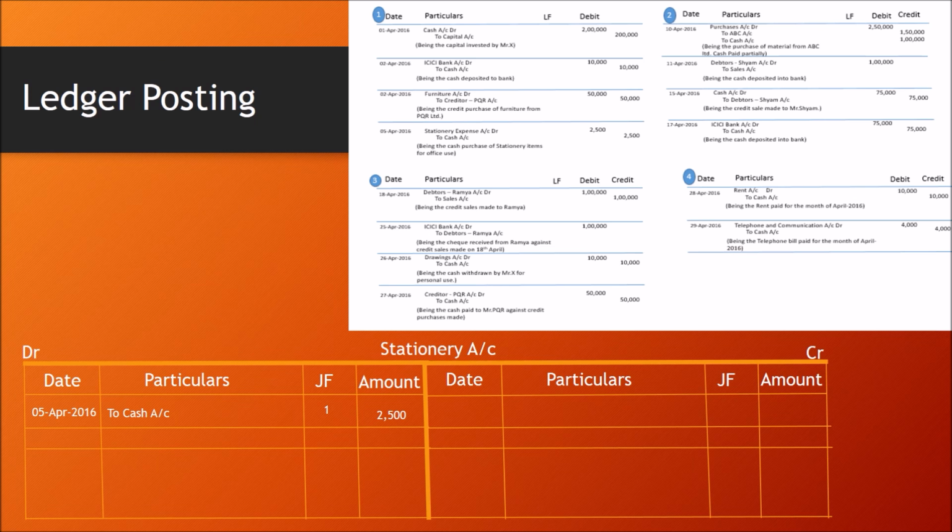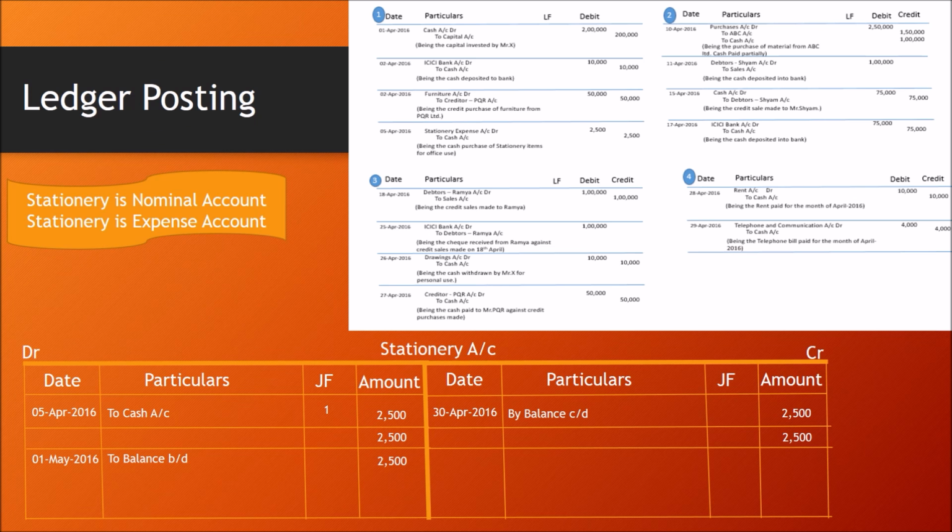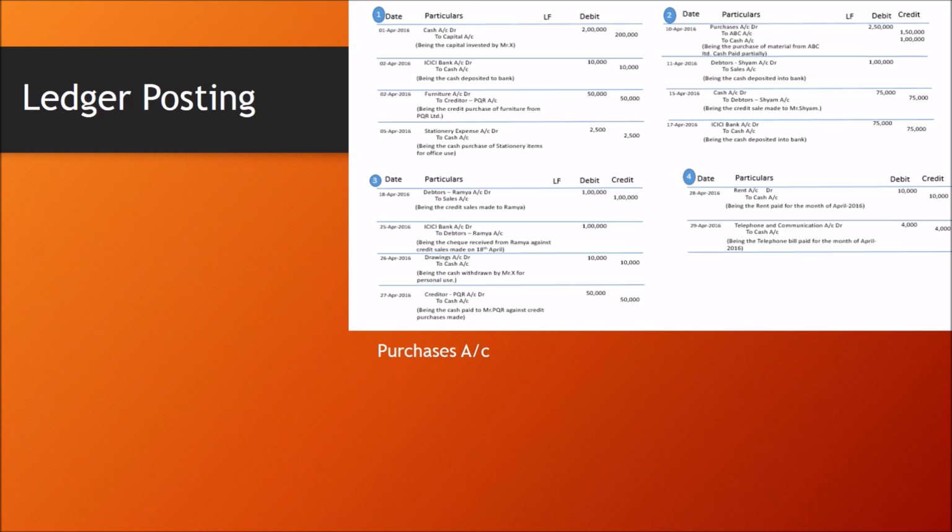Total should be 2500 on both the sides, 2500 on debit and credit side I am making it 2500 by balance carried down on 30th April 2016, 2500. On 1st May 2016 to balance brought down rupees 2500. Remember, stationery is a nominal account and expense account, and all expense accounts show debit balances. Next one, purchases account.